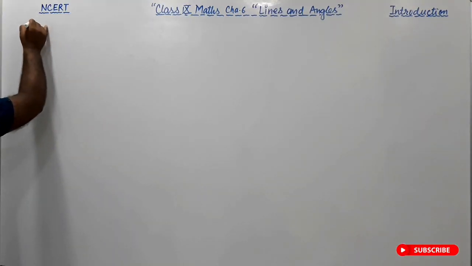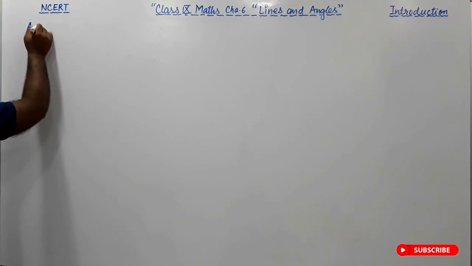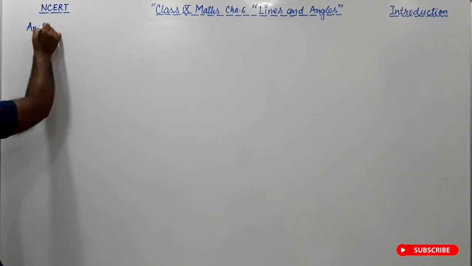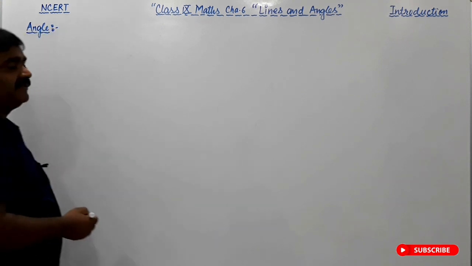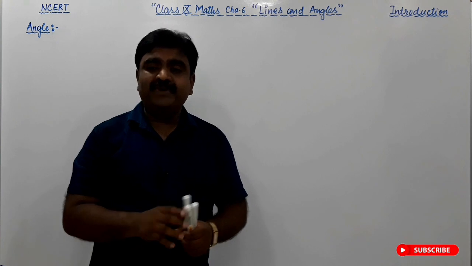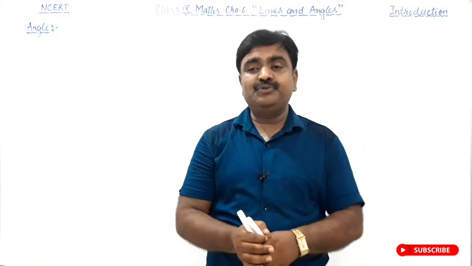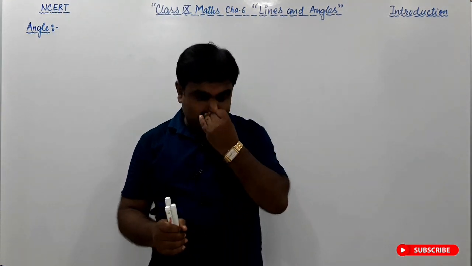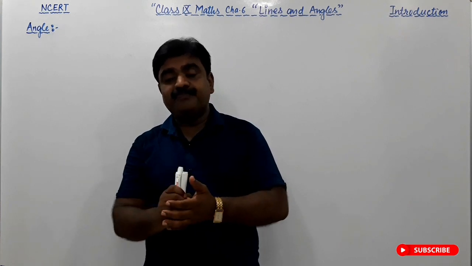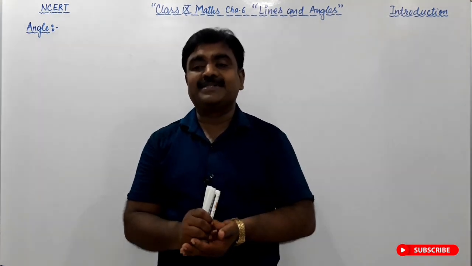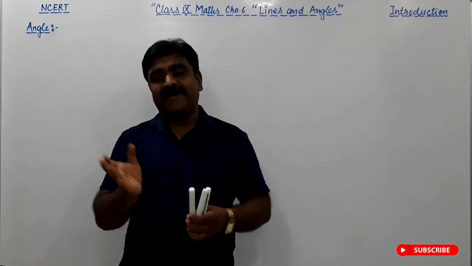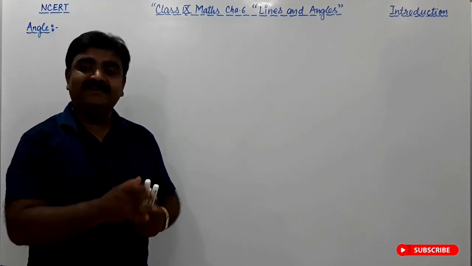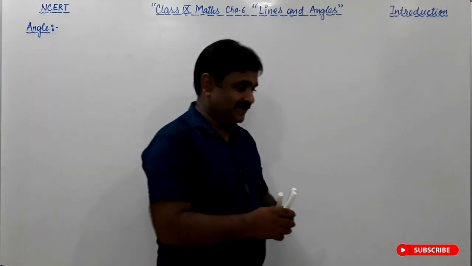The angle. What is an angle? As I have given you the definition. Before the angle, dear students, we should know about collinear and non-collinear points. When two or more points lie on a line, they are called collinear points.